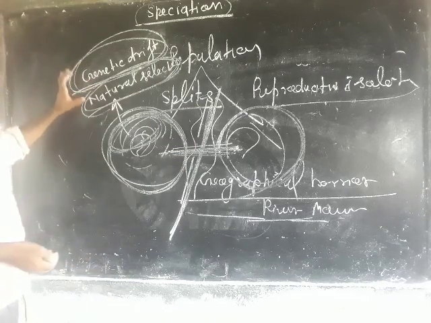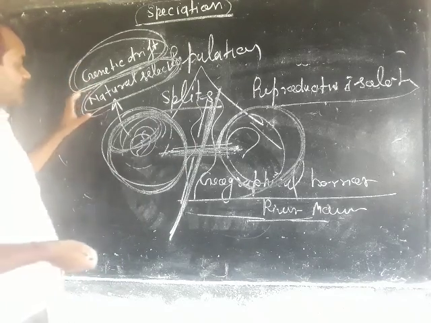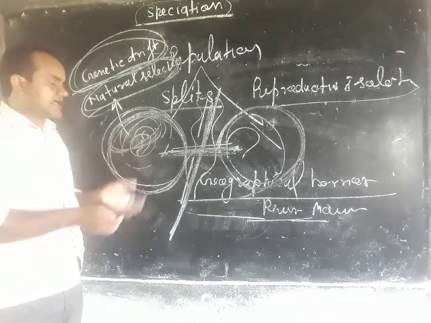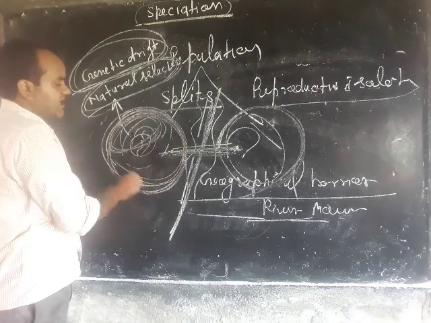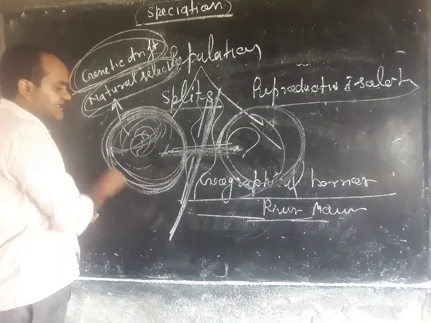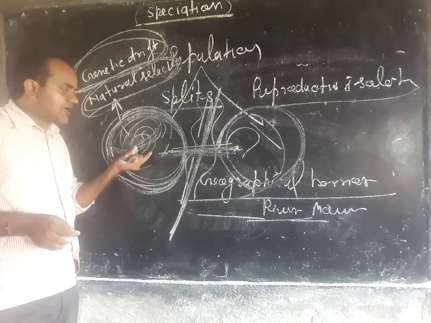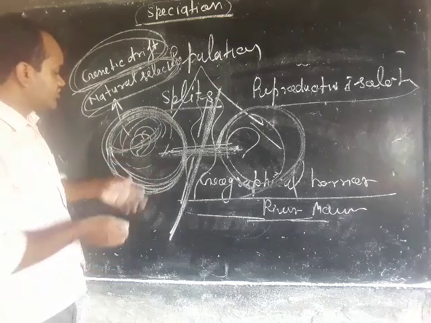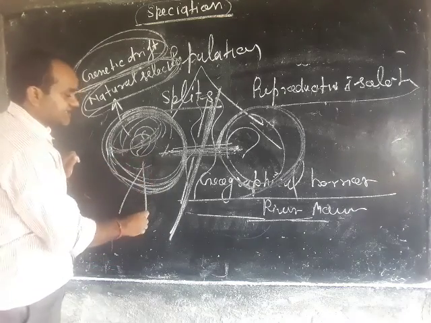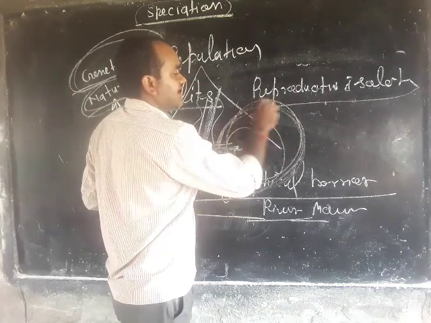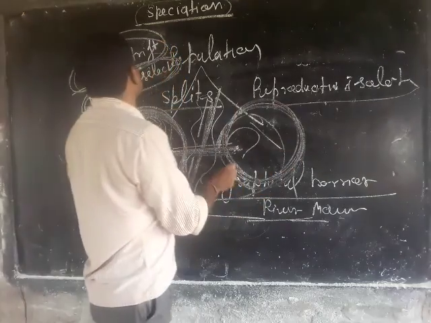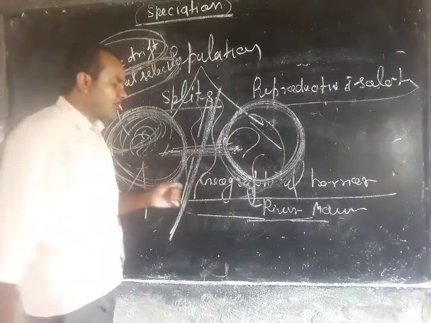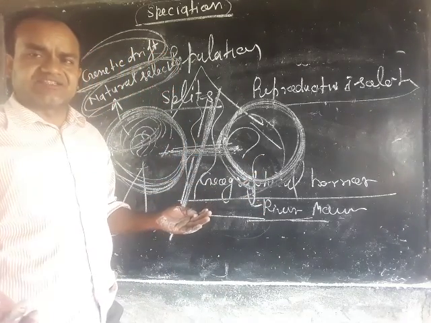Genetic drift and natural selection are the processes involved in the formation of a new species. After millions of years, these populations have different characteristic features. In the other population, genetic drift and natural selection also occur according to its own environment, so both populations evolve different characteristic features.